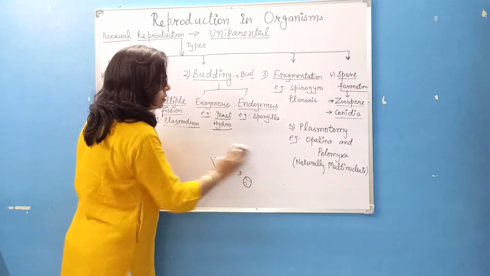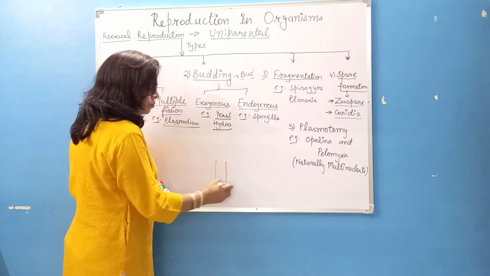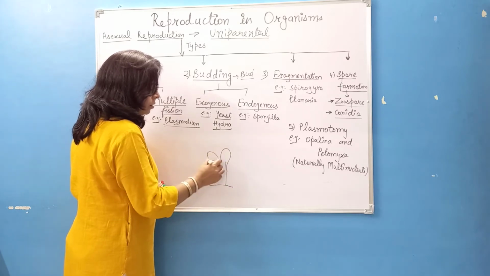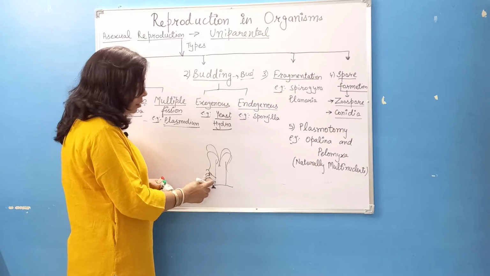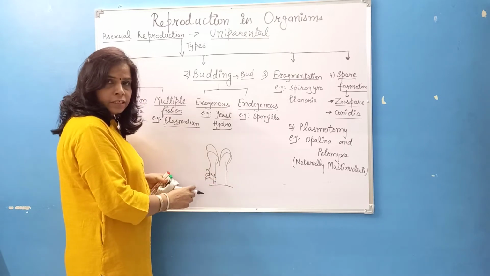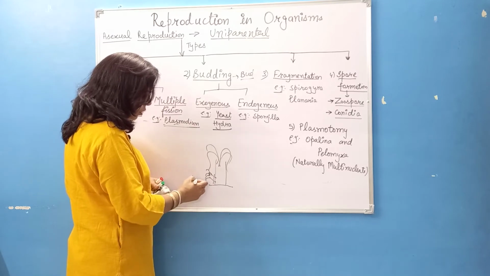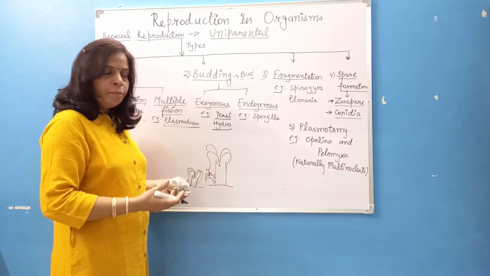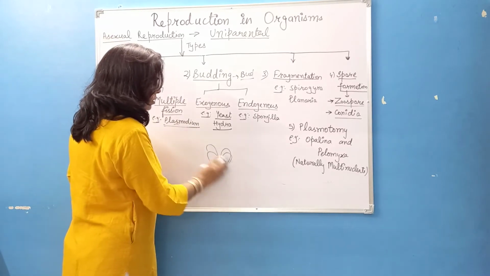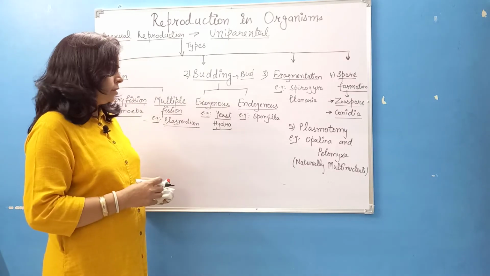Similarly, we can take this budding in Hydra also. Hydra, as you all know, has tentacles, and a little small bud is growing on the body of Hydra. This bud will detach itself after growing and will fall on a new substratum or a new location and will give rise to a complete organism. Simple. So, there is just an outgrowth which is giving rise to a complete organism.